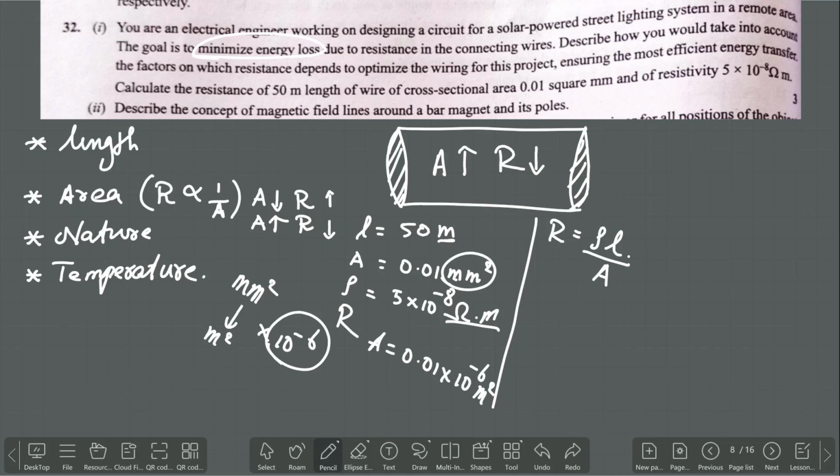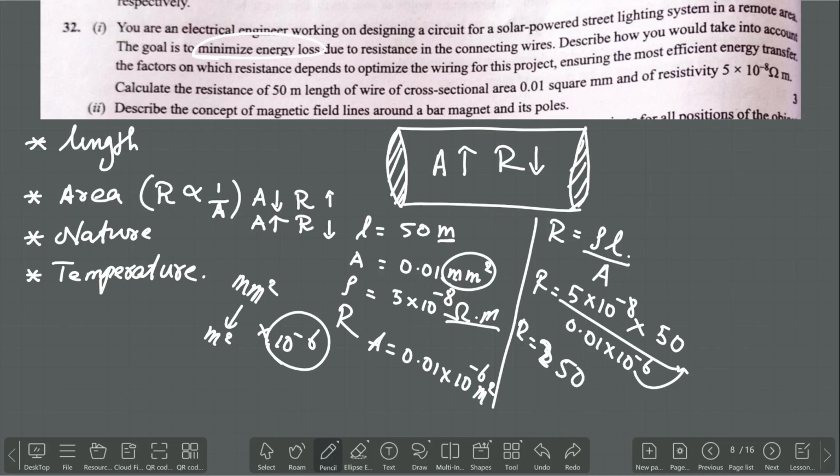So now substitute this value. R is equal to, what is the value of rho? 5 into 10 to the power of minus 8. What is the value of length? 50, by, what is the value of area of cross section? 0.01 into 10 to the power of minus 6. Take the 10 to the power of minus 6 to the numerator. So R is equal to 5 into 5, 25, then add the zero at last, so 250 into 10 to the power of minus 8. While the 10 to the power of minus 6 is going to the numerator, it will become 10 to the power of plus 6, by 0.01.